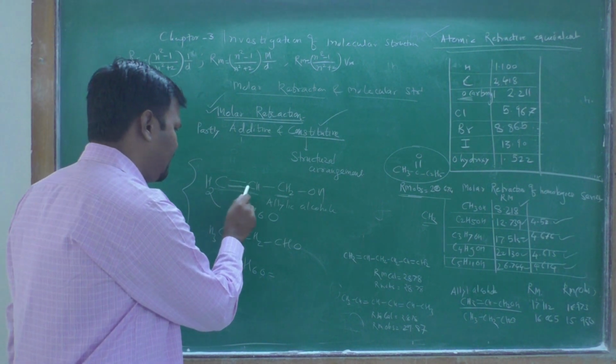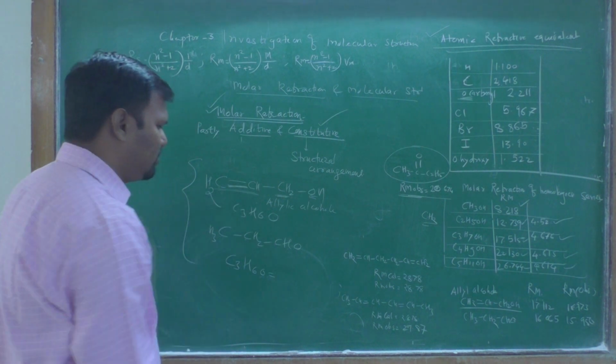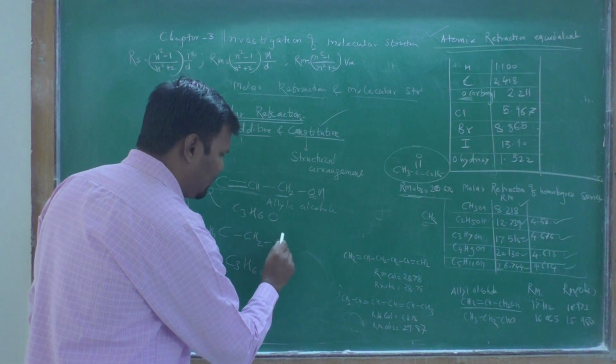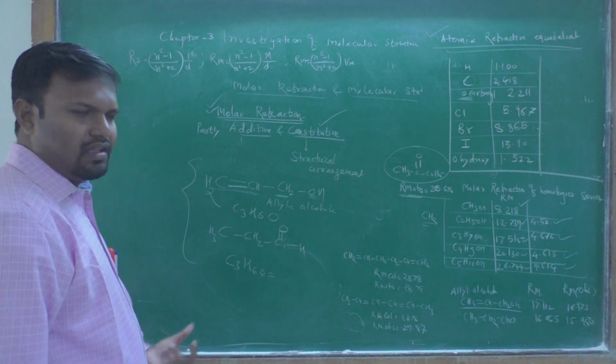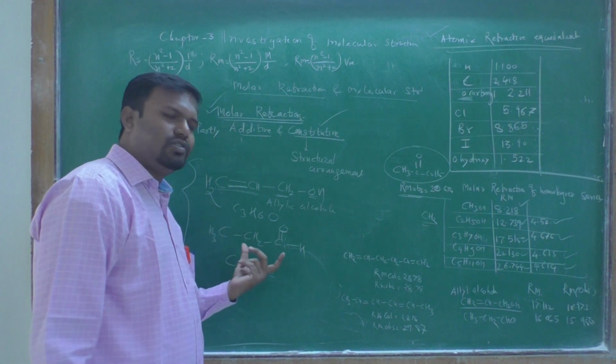In the first case there is an alcoholic OH group and a double bond. In this case it has a carbonyl oxygen and no C=C double bond.